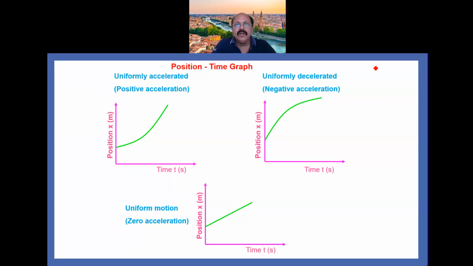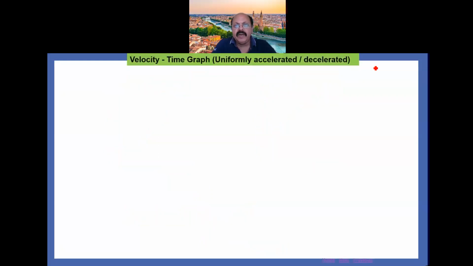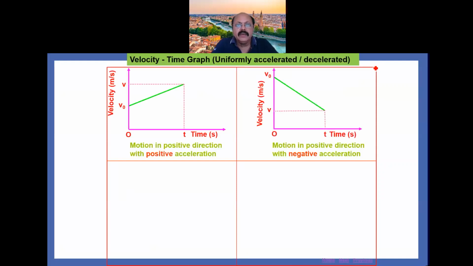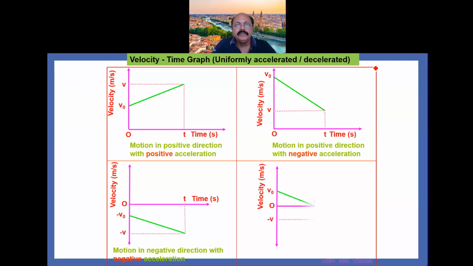Similarly, we can also explain the velocity-time graph for uniformly accelerated or decelerated motion. You can see all four graphs here.